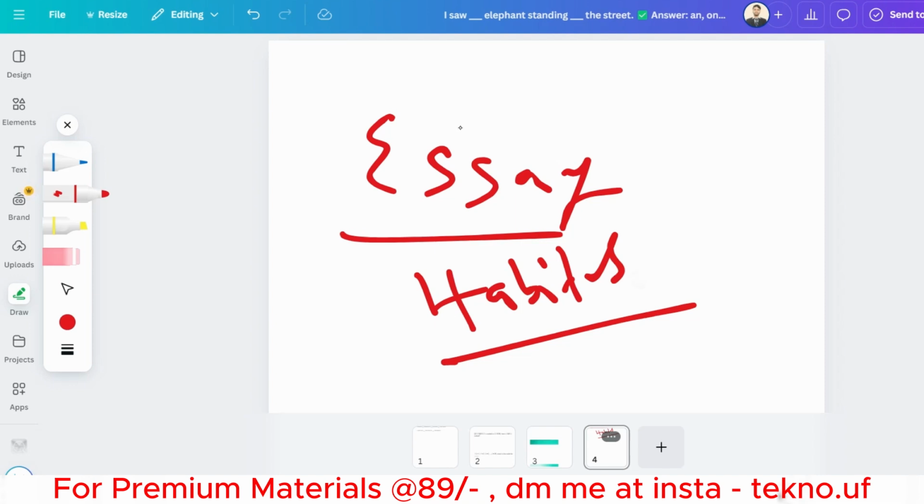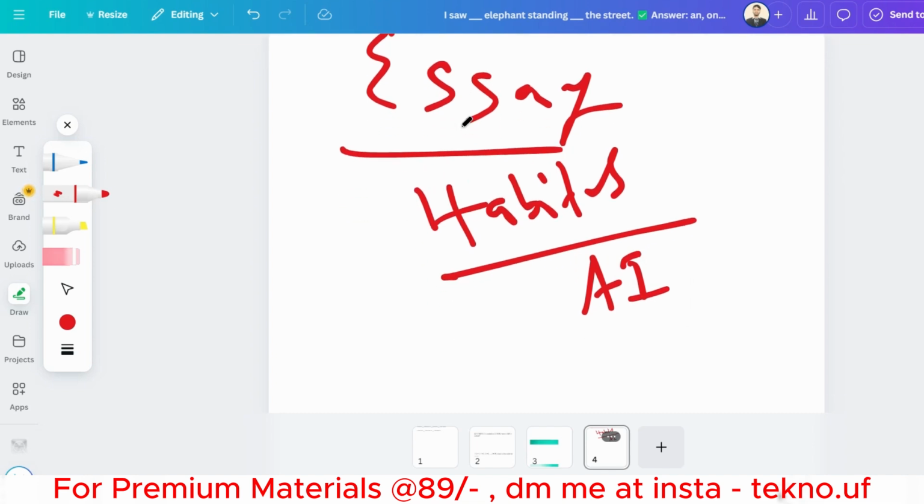Let's say they ask you a question about artificial intelligence, AI. They can ask you essay topics like youth. They can give you any topics, and also any burning topics which are trending these days. So be prepared for anything, but the trending topics are more important.